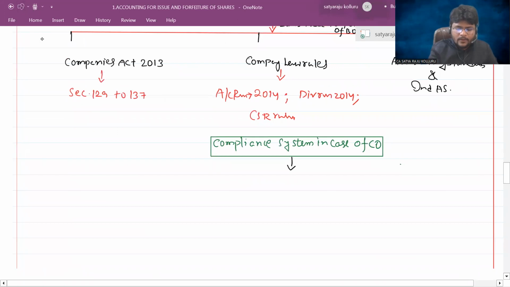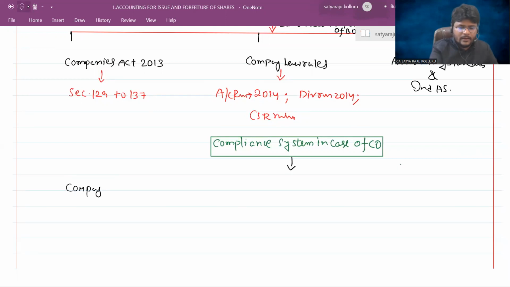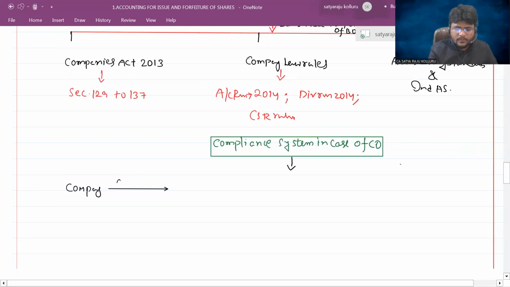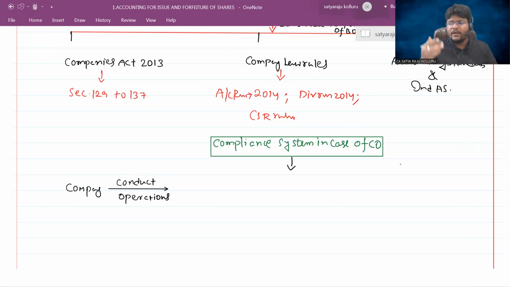Sir, once the company conducts their operations, so they conduct their business activities or certain operations, then at the end of the financial year, they are going to prepare the financial statements. That is, preparation of financial statements is going to occur.